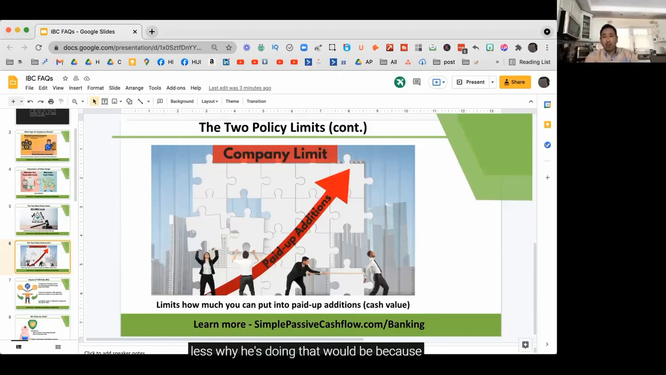Why he's doing that would be because you want to front load the policy, have the compounded dividends start earning earlier, and it'll have a greater effect down the road. So that's one of the benefits to it.